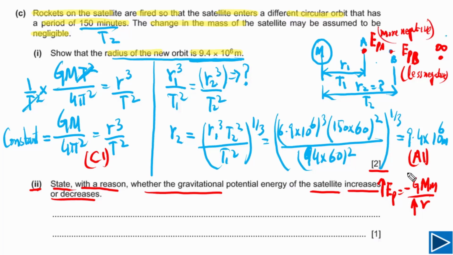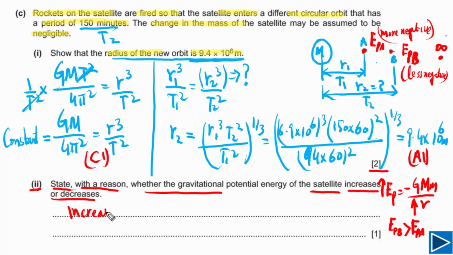It simply means that EPB, the gravitational potential energy of the satellite at B, is greater than the gravitational potential energy of the satellite at A. Because if R is greater, it means gravitational potential energy is less negative. So that's the reason. First thing you need to write down is increases.